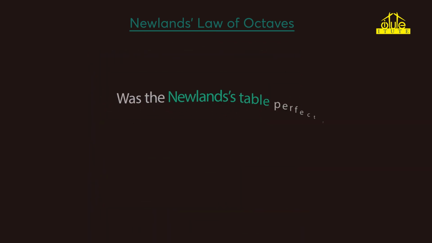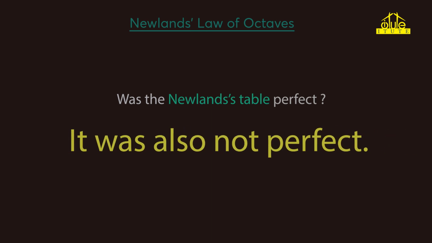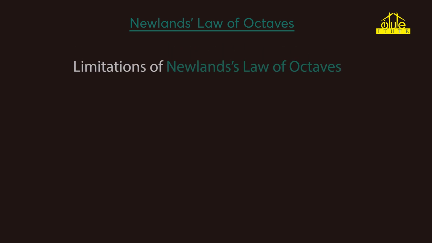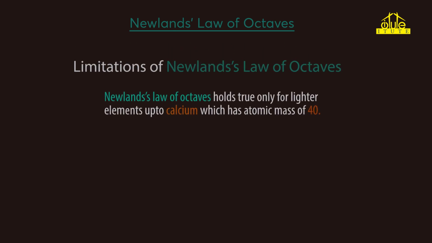But was this Newlands' table perfect? Or is there any limitation to it too? Yes, Newlands' table was also not perfect and has certain limitations. Newlands' law of octaves holds true only for lighter elements up to calcium, which has an atomic mass of 40, while there were 62 elements discovered at that time.